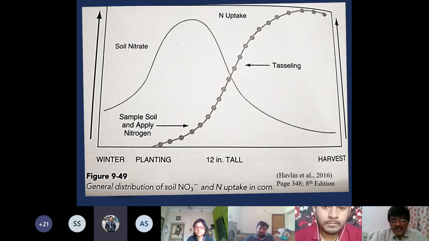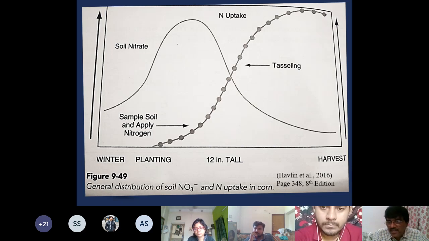In this case, you can see this example I have taken again from Haviland's book, page number 348. You can see in detail. You can see there are two lines. The first line, the one with circles, is about nitrogen uptake.